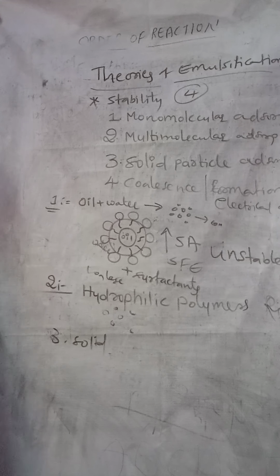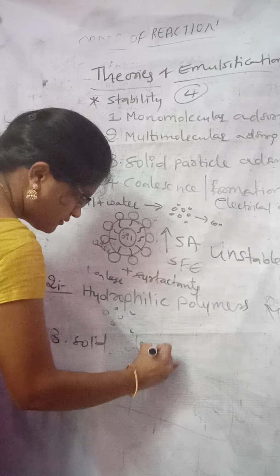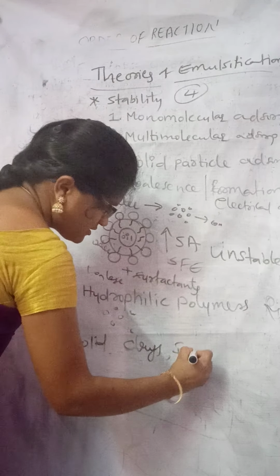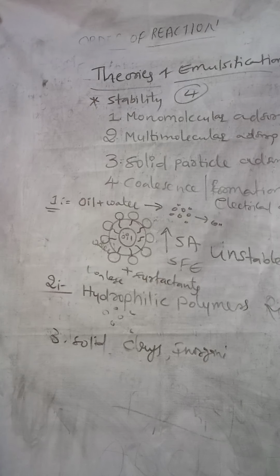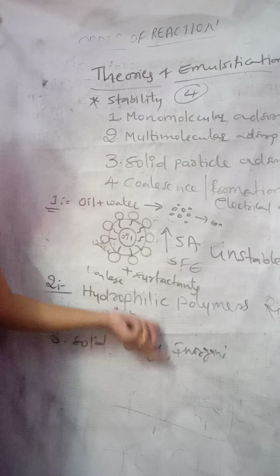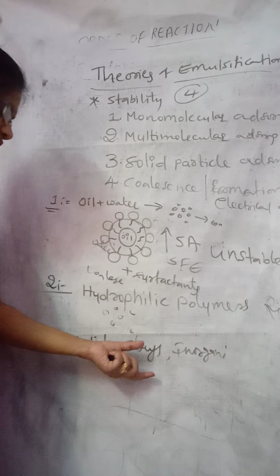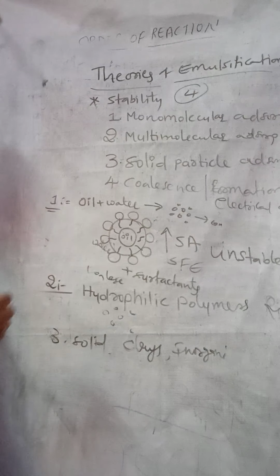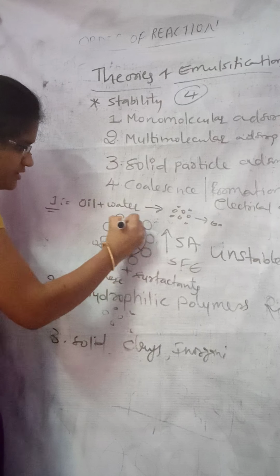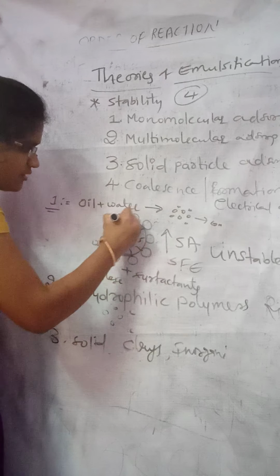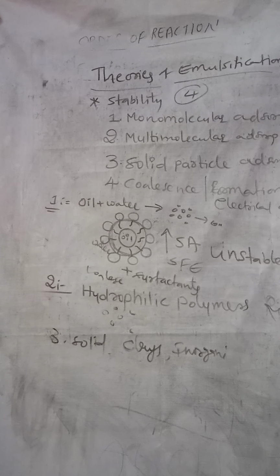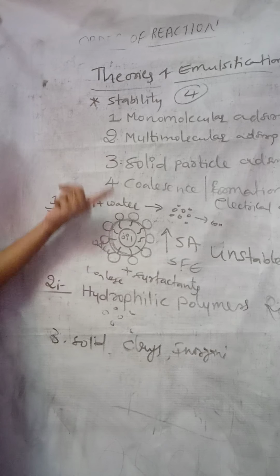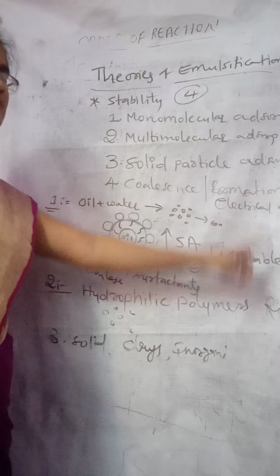And next, the third one is solid particle. We add emulsifying agents to the emulsion as stabilizers. Many clays and inorganic substances are used as emulsifying agents. When you add these clays and inorganic substances as emulsifiers, these solid particles will adsorb onto the surface of the oil water interface, and prevent the coalescence of the globules, so that the emulsion will become stabilized. That is regarding solid particle adsorption.